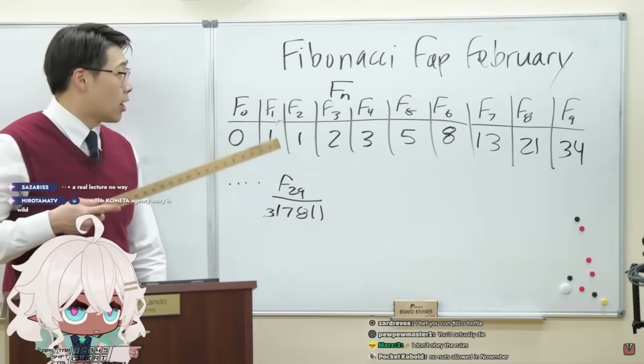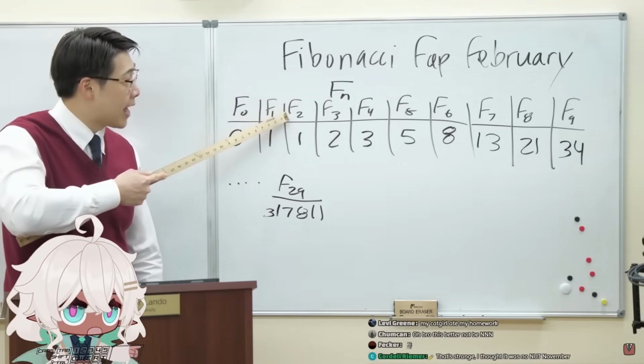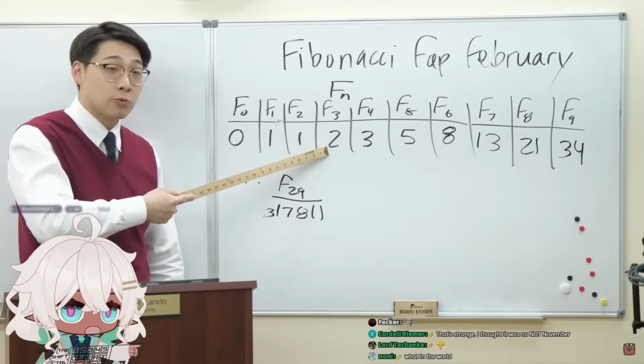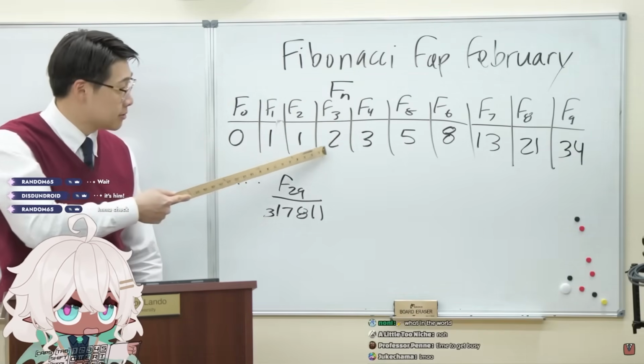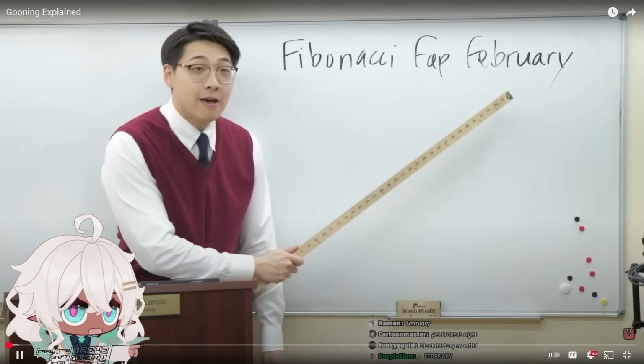317,800. What do the numbers mean? On the first day, you fap once. On the second day, you fap f of 2, which is also 1. On the third day, 2, twice. Fourth day, f of 4, sum of the preceding numbers. Gooning explained. I am learning so much today. It is Fibonacci fap February.